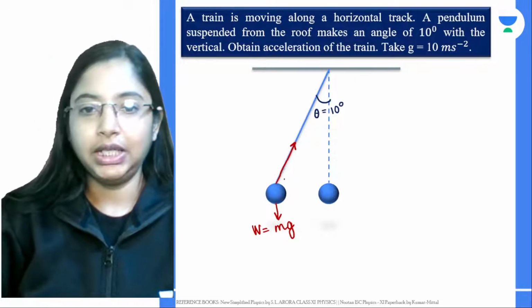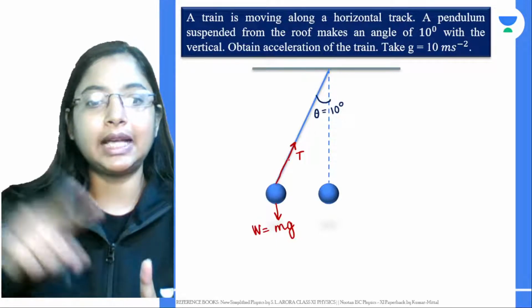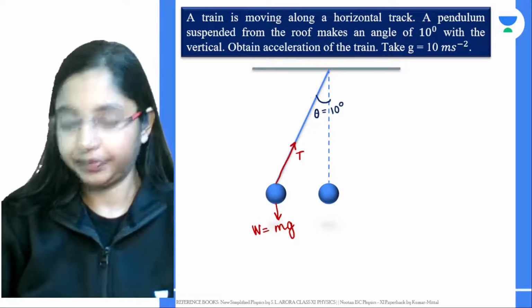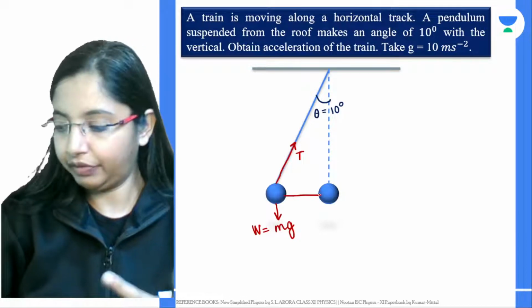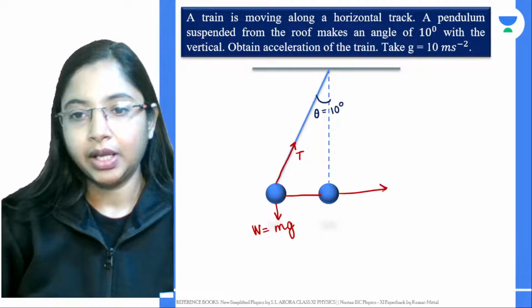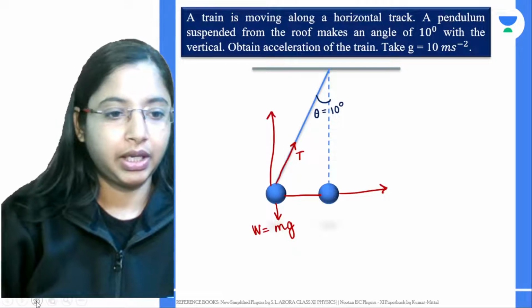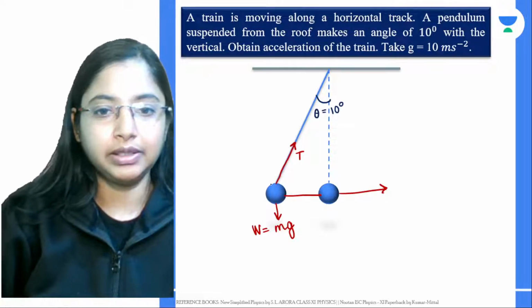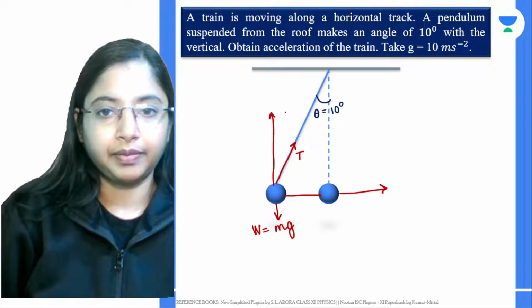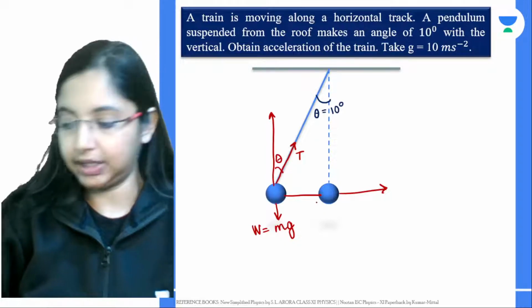Now, if you take this tension force into account, it can be resolved into two vectors. One is along its horizontal. Another vector you can resolve will be along its vertical. So if you're resolving this into two vectors, now if you see, this angle is theta, so this angle will also be theta.